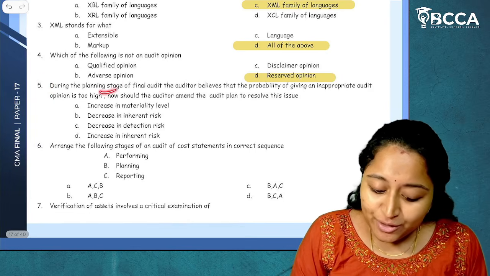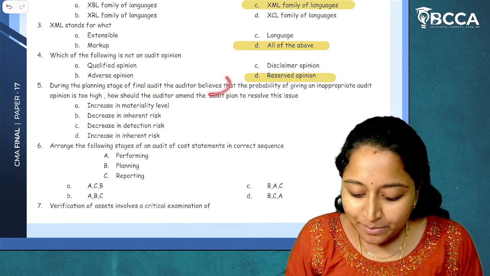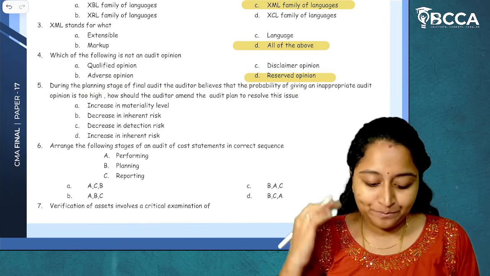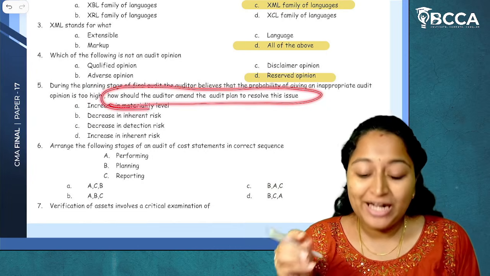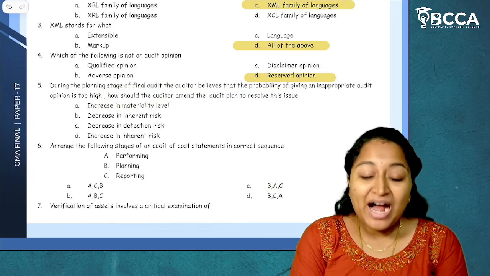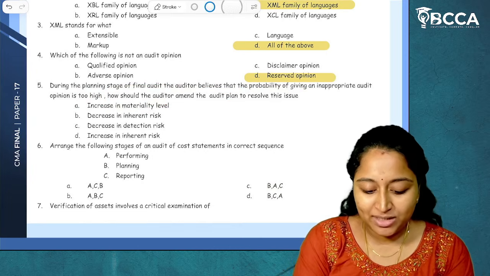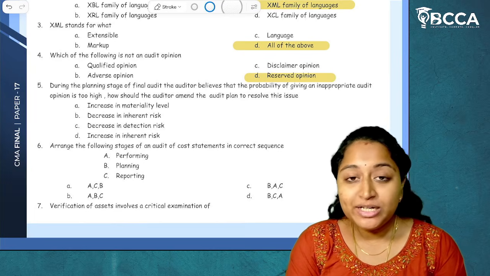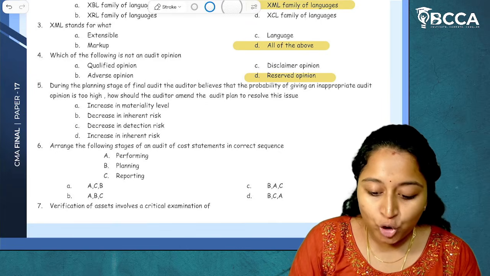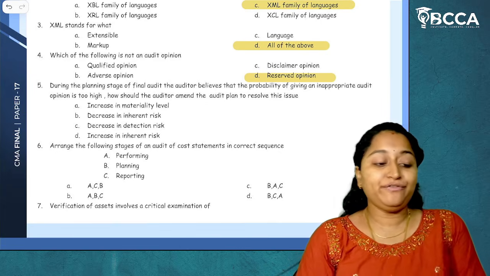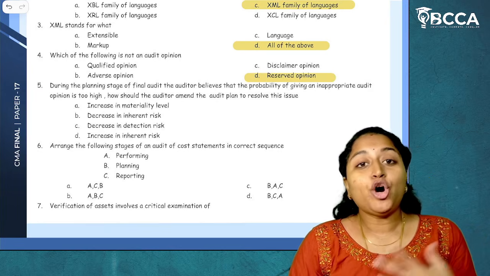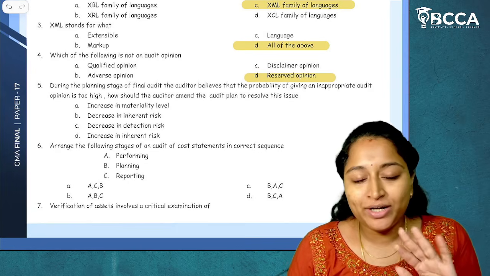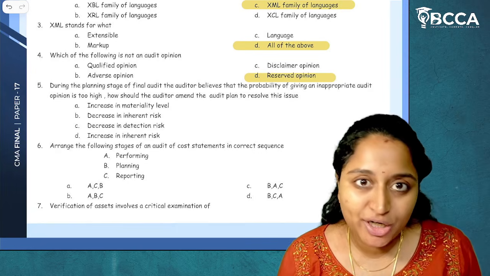Then question number 5. During the planning stage of final audit, the auditor believes that the probability of giving an inappropriate audit opinion is too high. How should the auditor amend the audit plan to resolve this issue? Which means, in the planning stage itself, the auditor has got to know that without proper information, if I give an audit opinion, there is a high risk of giving a wrong audit opinion. Now, how to avoid this?